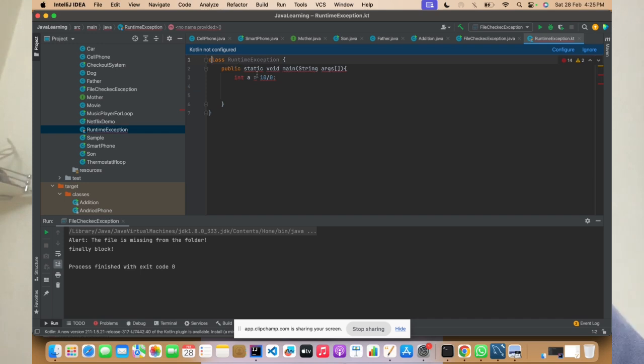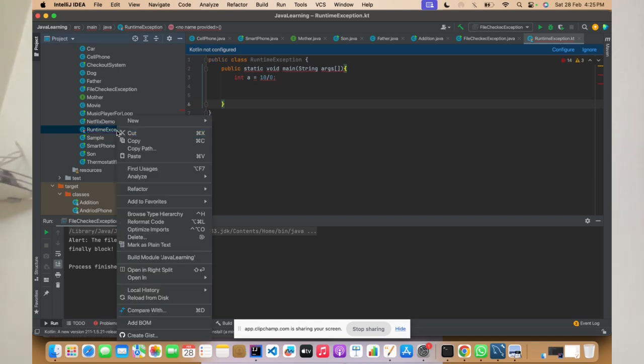Okay, what does it say? It has actually created something called Kotlin. Let's delete this and create a newer one.